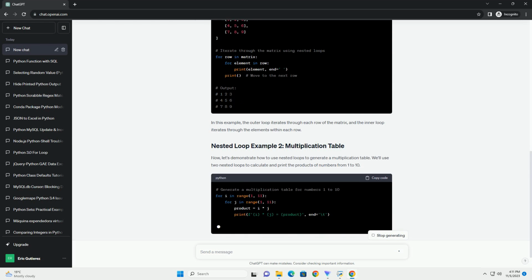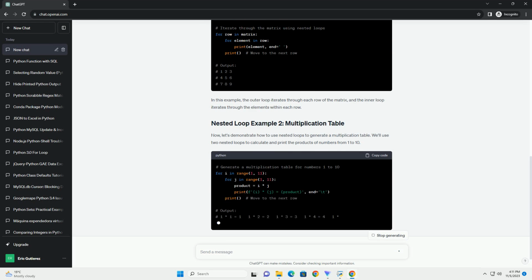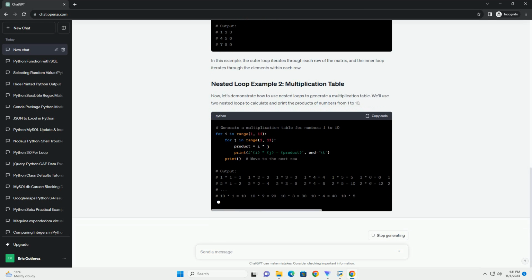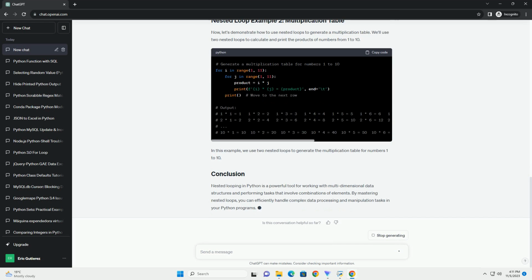In Python, you can nest loops by including one loop within another. The outer loop controls the number of times the inner loop is executed. Nested loops are a fundamental concept for solving many programming problems efficiently, especially when dealing with multidimensional data structures. Here's a basic example of using nested for loops to iterate through a 2D list.